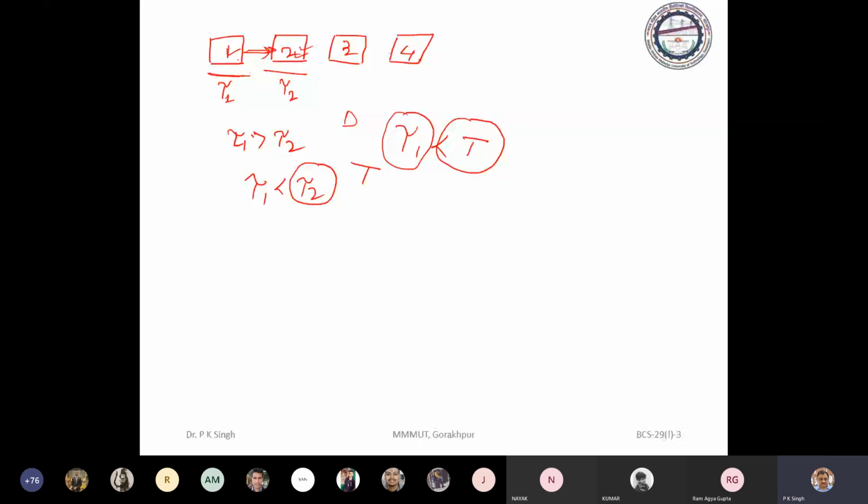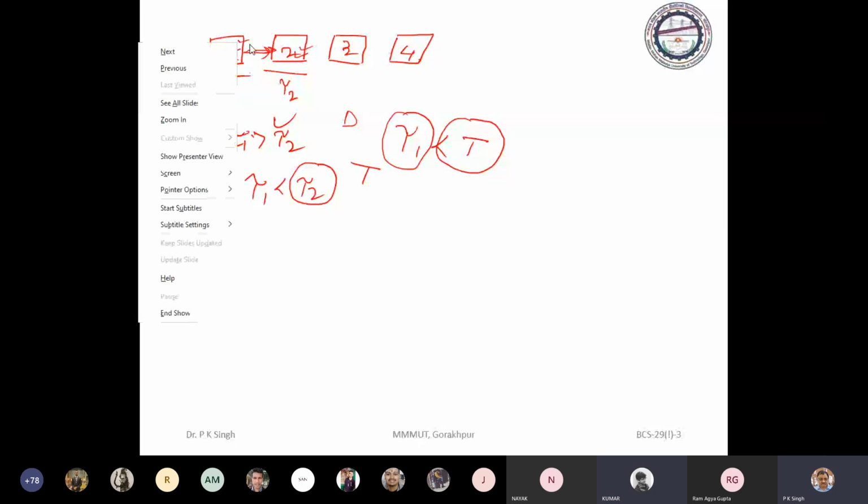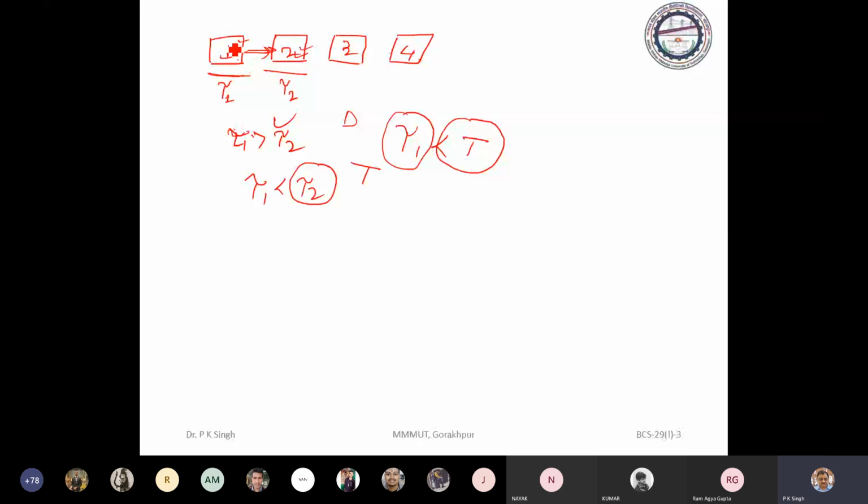Another way to handle the task: see this case, tau 1 is greater than tau 2. Now stage 2 has just finished the processing of the previous task. It will send a signal to unit 1, that is, now you can submit the task.